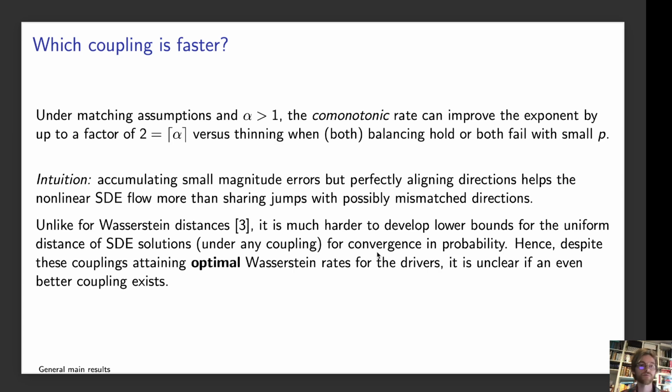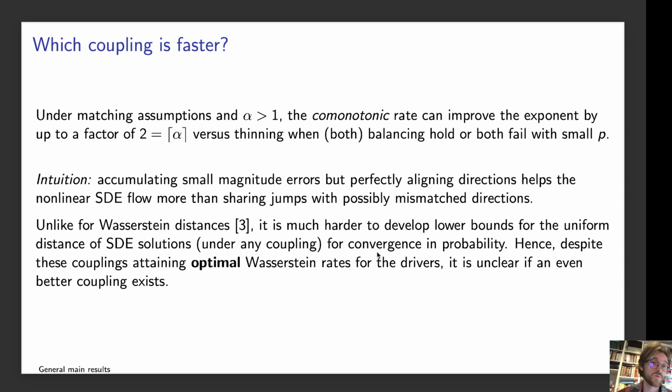Okay, so a clear difference is that the couplings lead to different rates. So which coupling is faster? Well, as we mentioned when introducing the couplings in the heuristics, the combinatonic case, where we construct a joint angular measure and then combinatonically couple the magnitudes, leads to better rates.